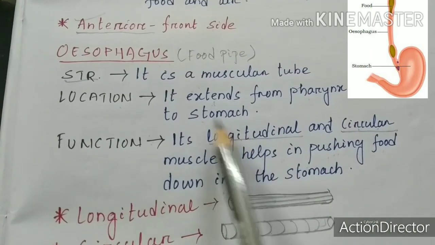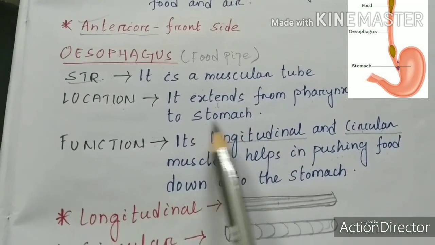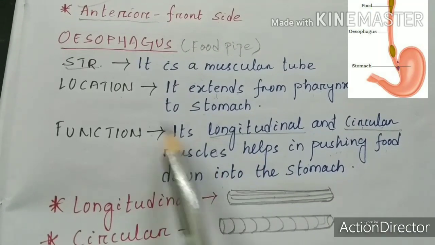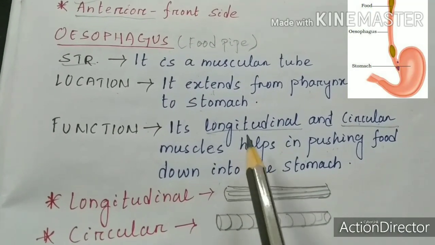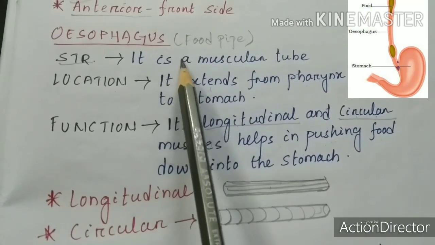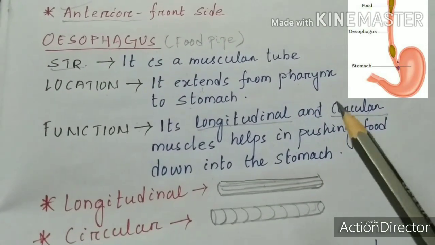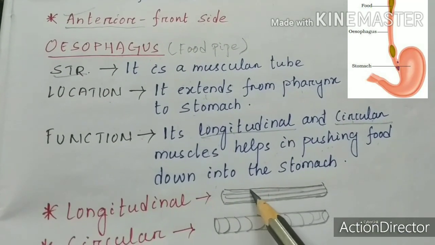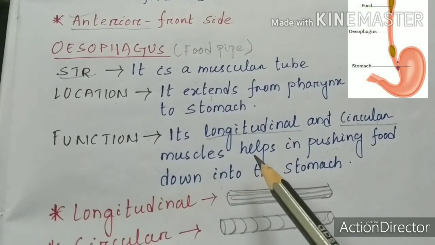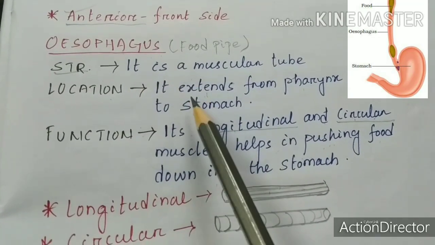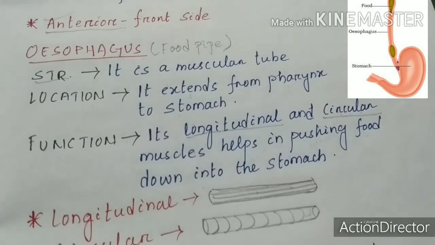And do you know, in the oesophagus there are also some mucous glands which make the food slippery. These things are not given, that's why I had not written them, but just remember oesophagus also contains mucous glands which make the food slippery so that it can pass along the oesophagus a little smoother. Okay, so this is all about the structure, location and function of oesophagus.